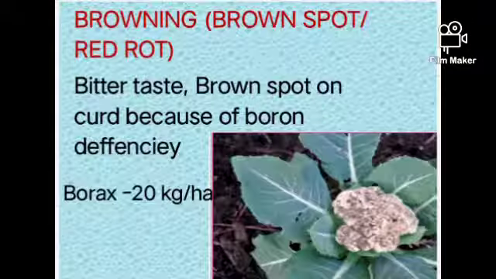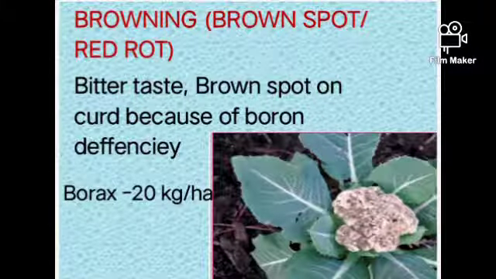Then browning. Bitter taste and brown spots on the curd are because of boron deficiency. So we apply borax at 20 kg per hectare to cure browning in cauliflower. See here the browning in cauliflower.